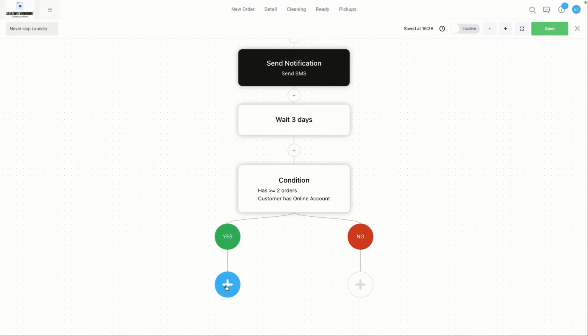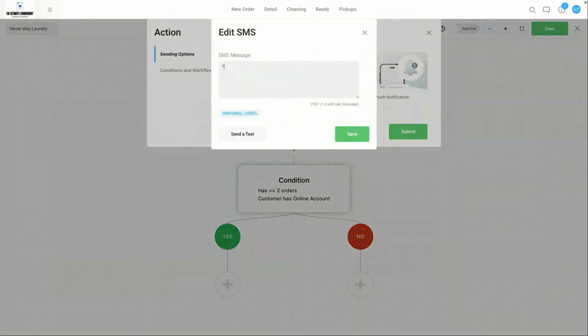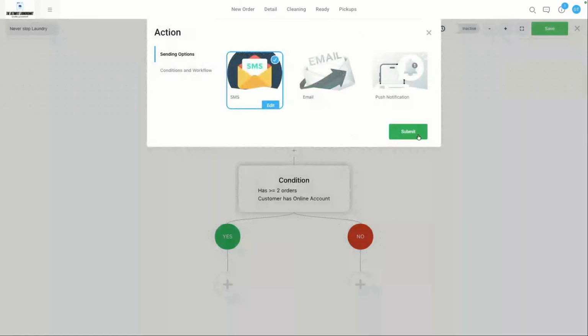So now we can even set conditions for those that did place a second order, right? We can maybe include a message to thank them, like we said, or for those that didn't place a second order, maybe we can follow up and just remind them that they have that promo code at their disposal, right? So that's an idea of this. So for instance, just to show you, let's say for yes, we could send an SMS. We could say, thank you so much for placing an order. If you have any feedback, let us know, right? And this might be the end of the journey in terms of the flow on this side of it.